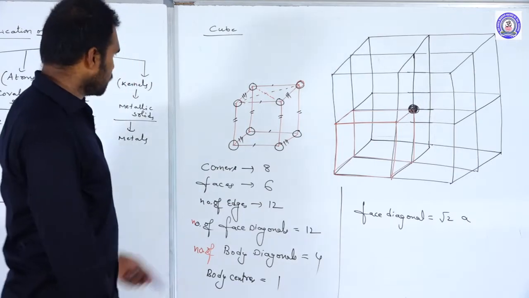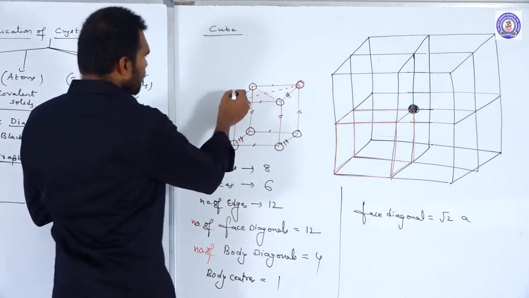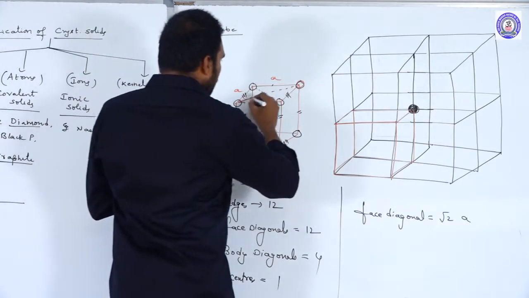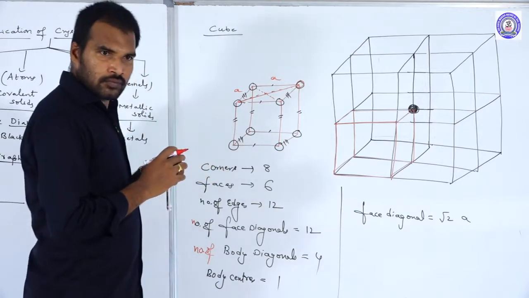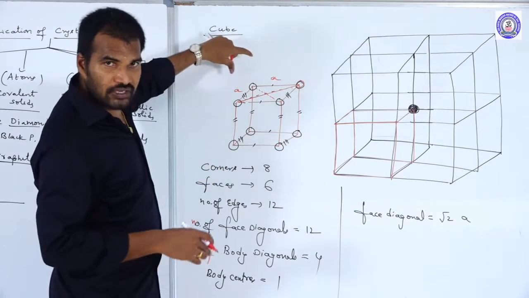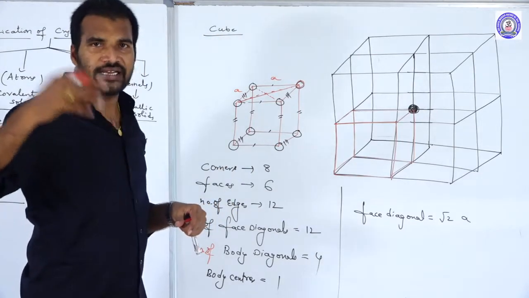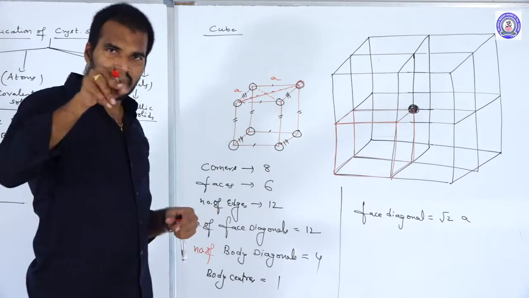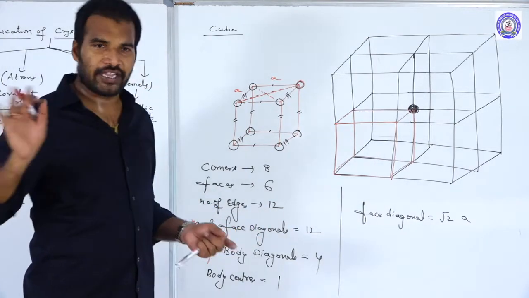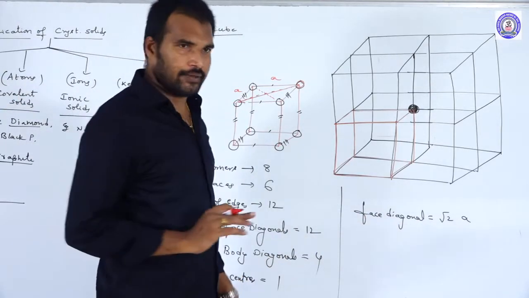For example, in a cube, if you consider each edge length is a, and this is one face diagonal, a and a, this is the hypotenuse of 2 edges. What is the formula for the hypotenuse? Square root of side square plus side square. So square root of a square plus a square. What is the final formula? Root 2a will come. So the face diagonal is equal to root 2a.